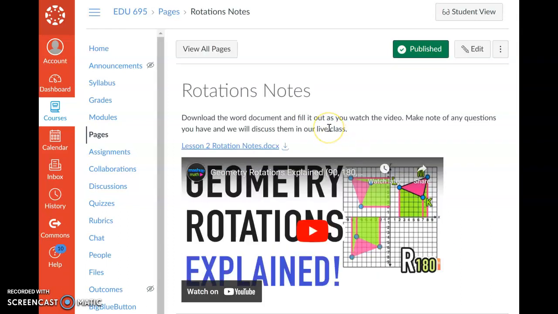Lastly, we have the rotation notes. Once again, we've got the Word document here that is the guided notes, and then an embedded YouTube video so they can just click right on play and let it play and fill out the guided notes. We have so many different options for students to learn because we know that not all students will learn in the same way. Giving students the options of what works for them is really going to help them and is part of my personal teaching philosophy.